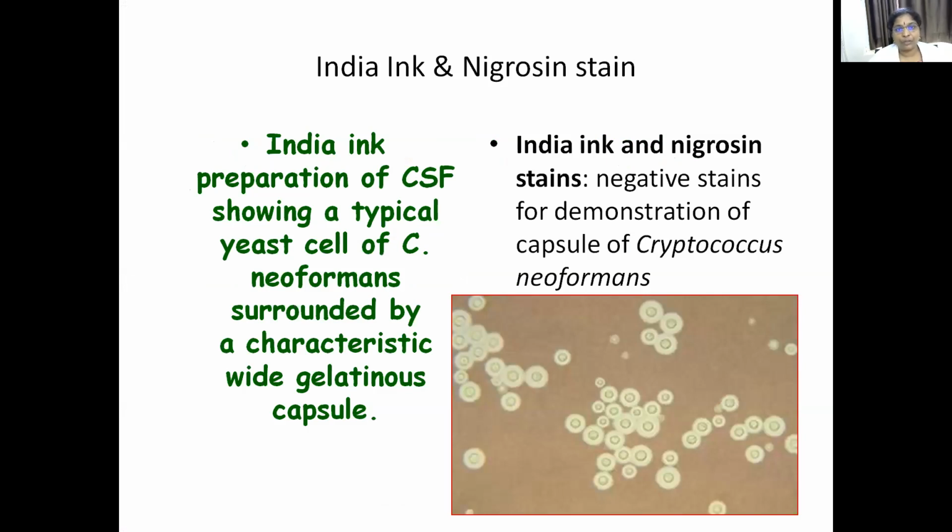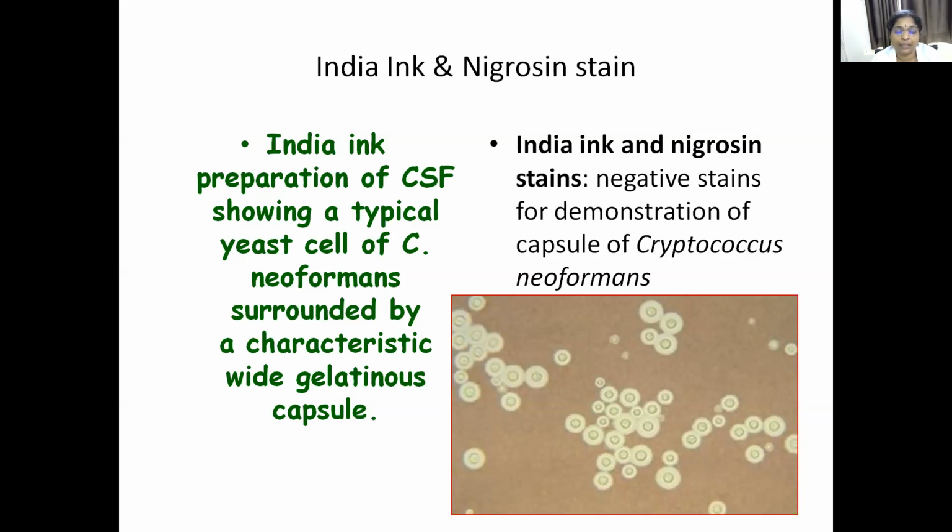For Cryptococcus, usually we do a negative staining called India ink staining or nigrosin staining. Cryptococcus usually causes meningitis in immunocompromised people, where the CSF sample is taken and treated with India ink or nigrosin.